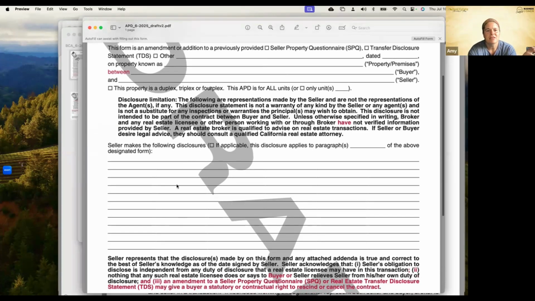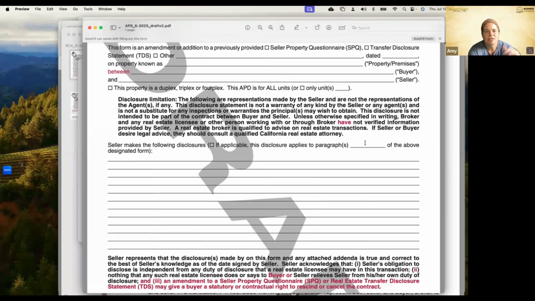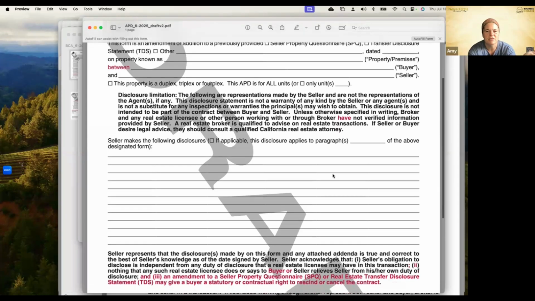Here's where the seller is going to make the following disclosures, and they can apply it to a specific paragraph of the designated form. So if it was like SPQ section 2A, we could put that in there. If it's not necessarily an amendment or addendum to one of the forms, it's just additional disclosure that we forgot to include, you don't necessarily have to fill something out there.